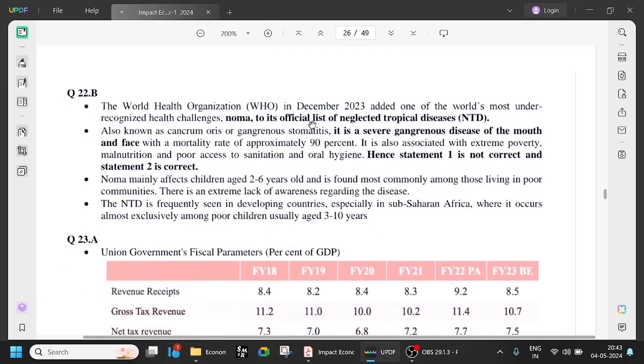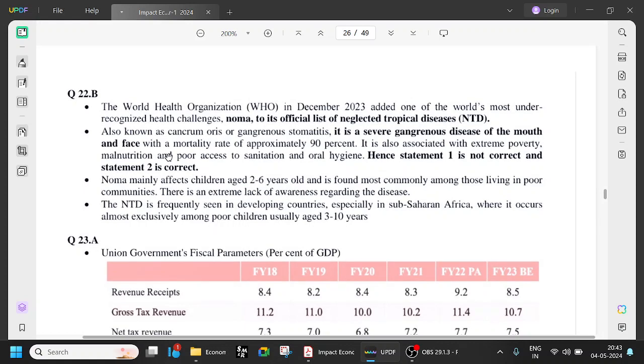So the World Health Organization in December 2023, so recently, added one of the world's most unrecognized health challenges, NOMA, to its official list of neglected tropical diseases. Okay, tropical diseases means India and all will come under tropical only, malaria, dengue, all these things, those which are in the tropical region. Also known as cancrum oris or gangrenous stomatitis, it is a severe gangrenous disease of the mouth